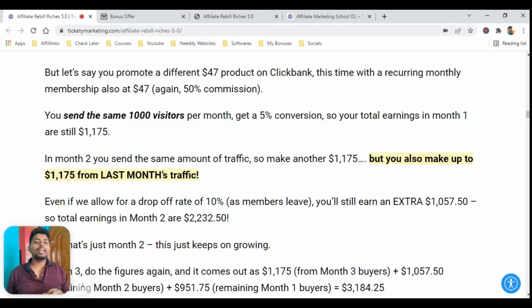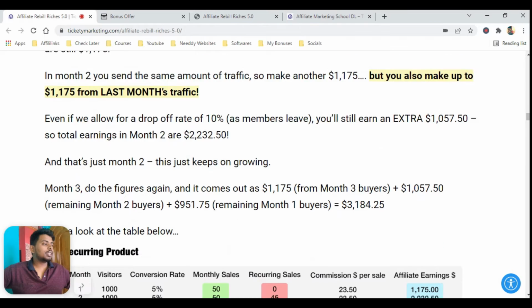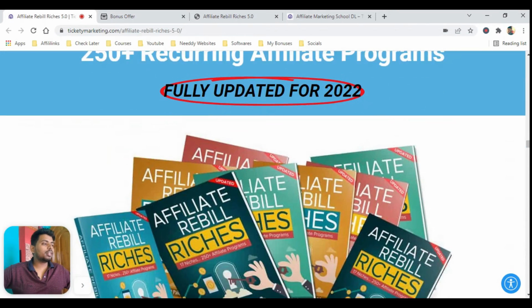They will show you various products, and there are a lot of mechanisms for how to choose a perfect recurring product. They have shortlisted a lot of recurring products with the highest conversion value, and they will show you how to get approved for each product, how to promote it, and everything related to your affiliate marketing journey. They will tell you about everything. So this is what Affiliate Rebill Riches is doing.